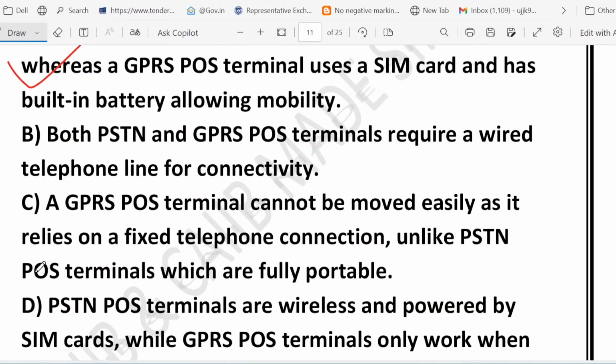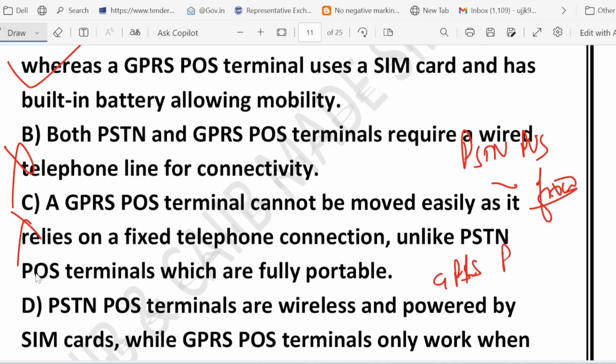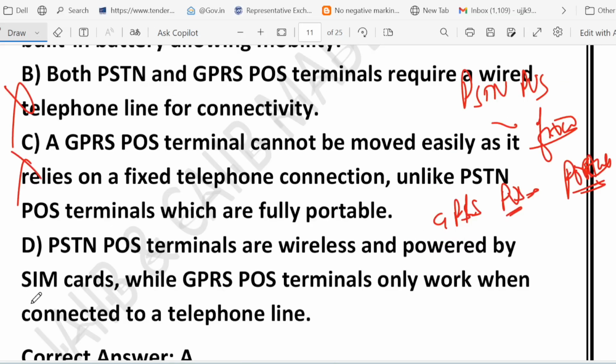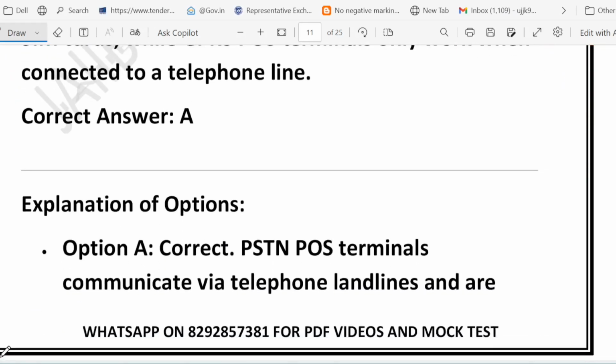What about C? C is exactly the opposite of the truth. PSTN POS is fixed, while GPRS POS is portable. What about option D? It says that PSTN are wireless and powered by SIM card. This one is wrong because the facts are reversed. PSTN are wired, GPRS is wireless.